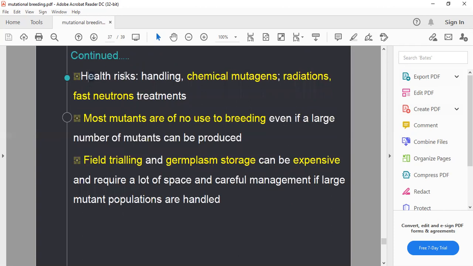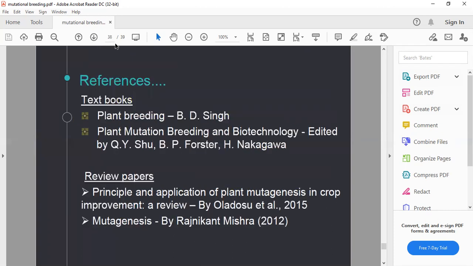There are also some health risks in handling chemical mutagens, radiation, and fast neutron treatments. This is an expensive method, because we need large-scale field trials and germplasm storage. That is why we need large areas and labor, which makes it expensive. These are some limitations of this experiment.